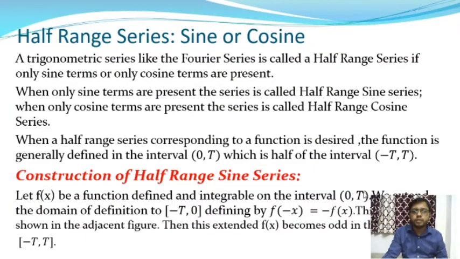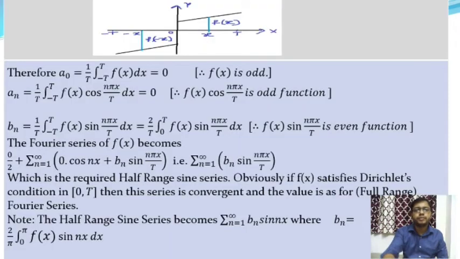So the interval is extended to minus t to 0 and we define this condition f of minus x is equal to minus f of x. This extension is shown in the following figure. Then the function f of x becomes odd in the interval.